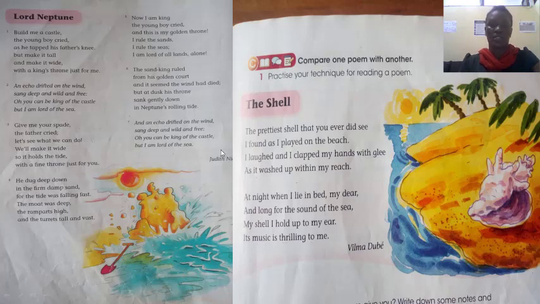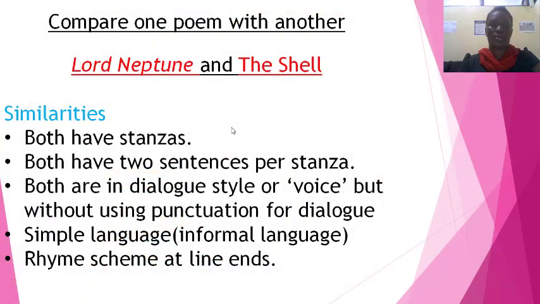Now that you have read these two poems, we are going to compare them in terms of stanzas. How many stanzas do they have? Lines, how many lines do they each have? Language style, rhyme scheme, as well as a refrain. So first of all, let's look at the similarities of these poems. The first similarity is that both of them have stanzas. Let's check that out.